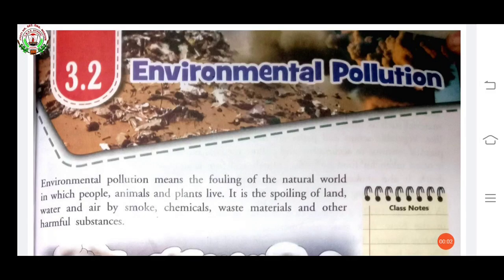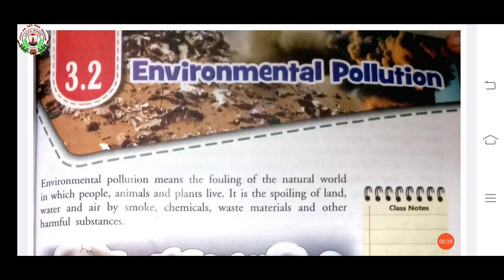Good morning, children. Today I'm going to start a new lesson, that is 3.2 Environmental Pollution. First of all, I want to introduce you to the topic of environmental pollution. So, what is environment?